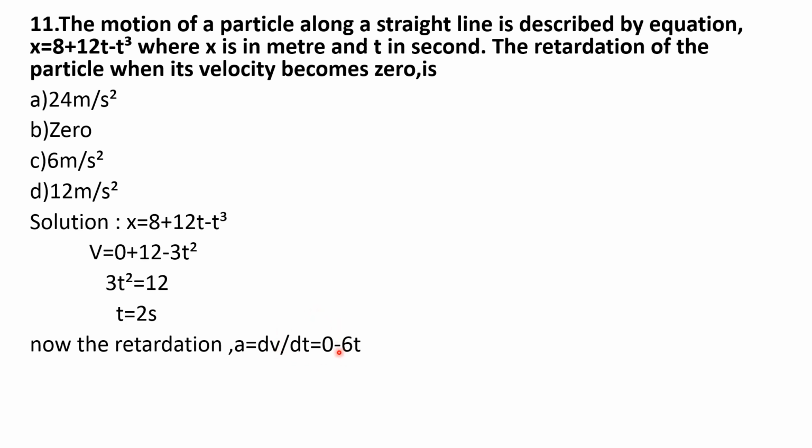So here you have to find retardation at time of 2 seconds because you got the value of t as 2 seconds. So find acceleration at time t equal to 2 seconds. This equation becomes minus 6 into 2, which gives minus 12 meter per second square. So the answer is option D, 12 meter per second square.